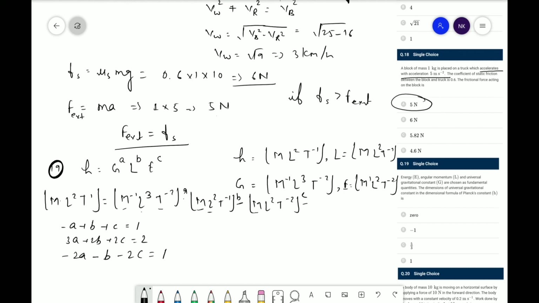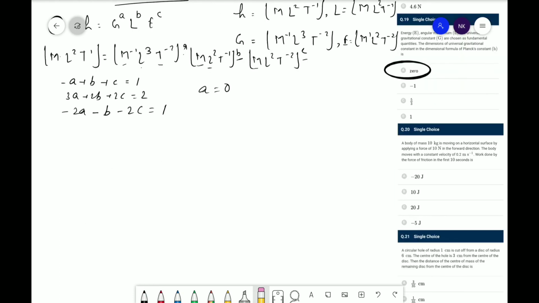So after solving all these equations, we get a is equal to 0. Okay, what do we get? a is 0. So if a is 0, then what was asked? The dimension of universal gravitational constant in the dimensional formula of Planck's constant is, so here you can say the correct answer is 0. Okay, here is the next question.